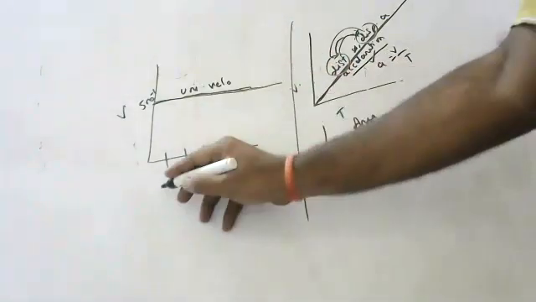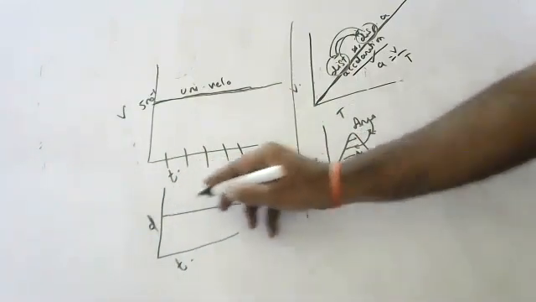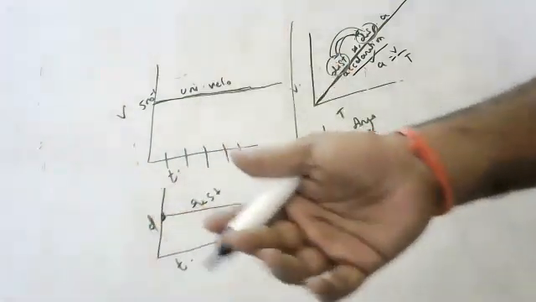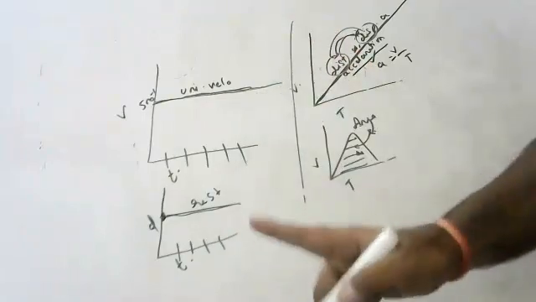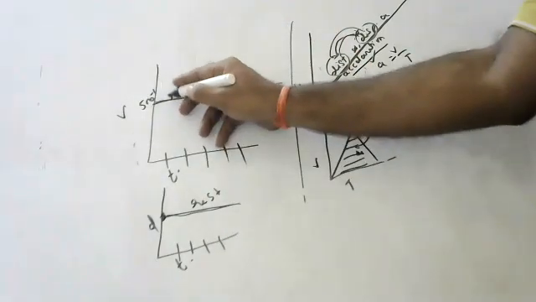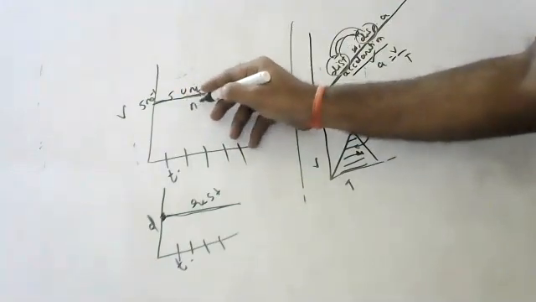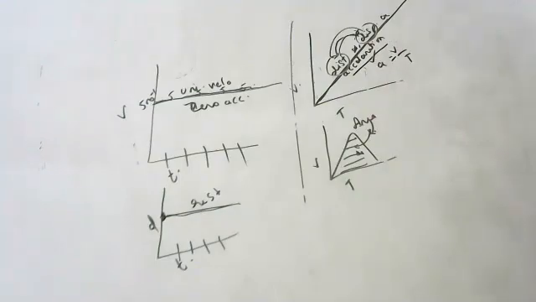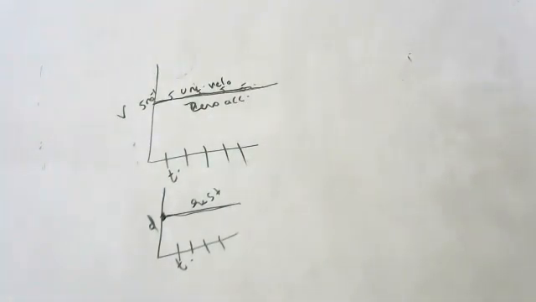When will this become rest? If it is a distance time graph, then the body is said to be at rest, because it is at the same distance. Time is changing, but it stays at the same distance, so it is at rest. Here, it is going at 5 meters per second always. So this is uniform velocity or zero acceleration. Okay, children, no problem. Very, very good, children.